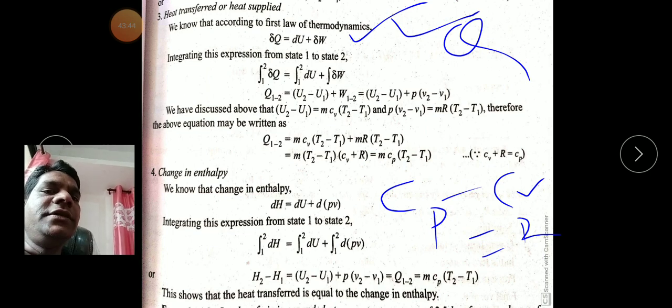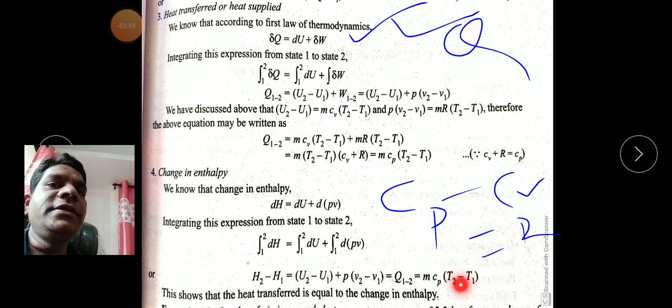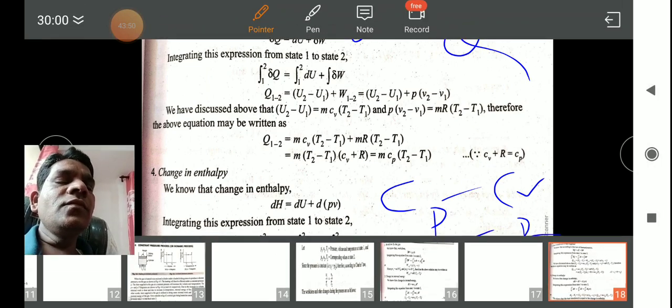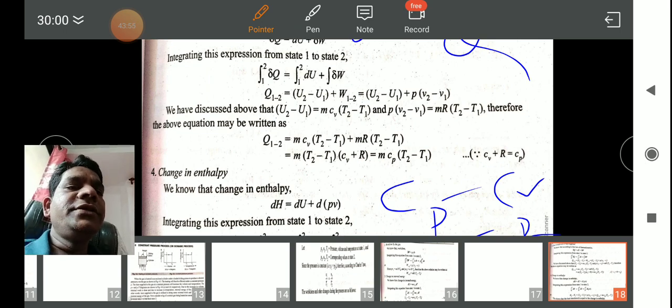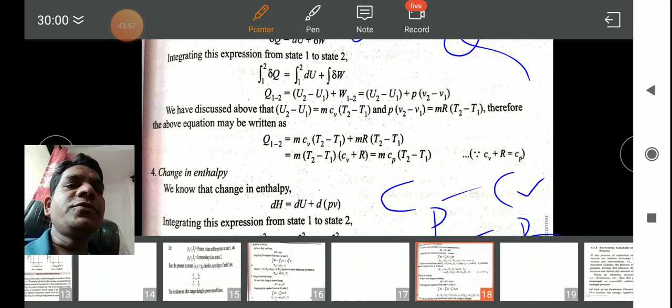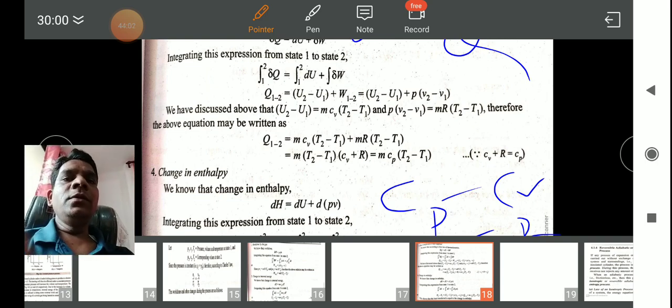So this showed that the heat transfer is equal to the change in enthalpy. So these are the simple calculations for a constant pressure process and a constant volume process.